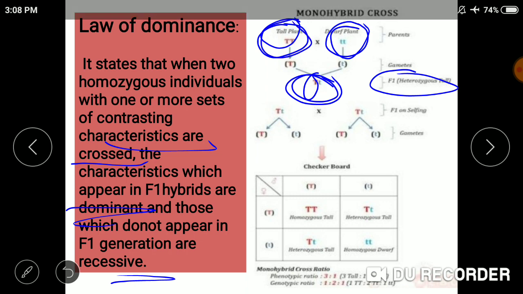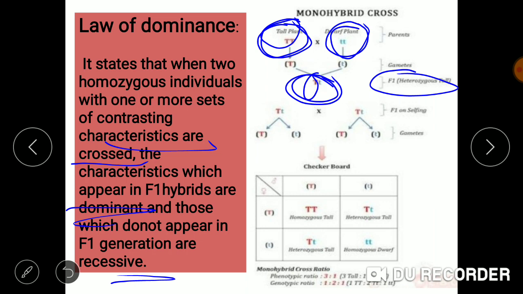That means the tall parent's allele, capital T, is dominant, as it was represented in the first generation. And the small t which was also present was not able to express itself. Although it is still present in the first generation, it was not able to express itself. That is why it is considered a recessive allele. It got suppressed by the dominant allele. That is why it is said to be a recessive allele.